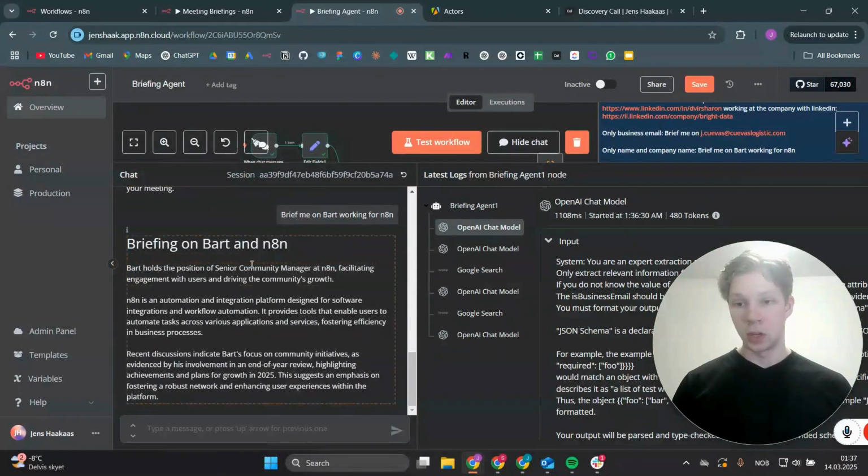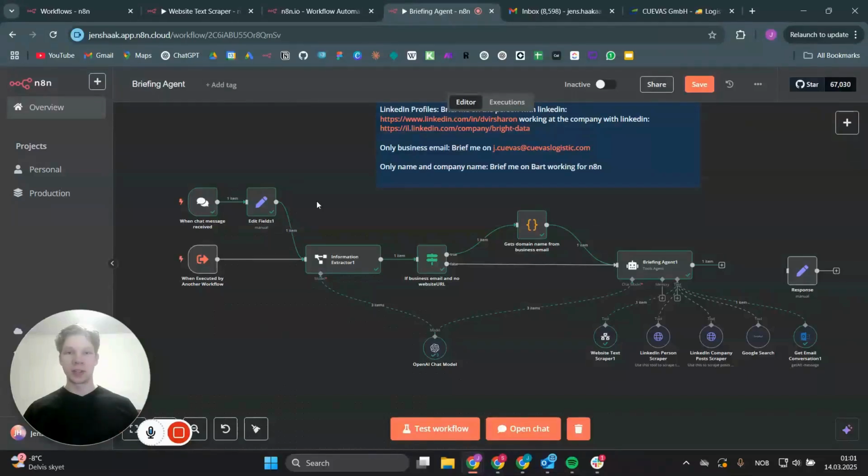Bart holds the position of Senior Community Manager at n8n, facilitating engagement with the users and driving the community's growth, etc., etc. So now I'm going to show you how to make this briefing agent step by step, so you can also make this yourself. First of all, this is just for testing. This is going to be called by another workflow, so you can just have this set up.